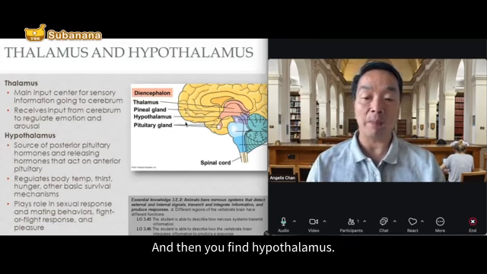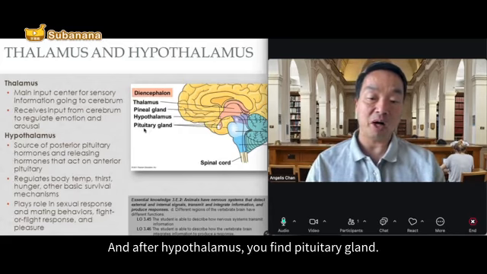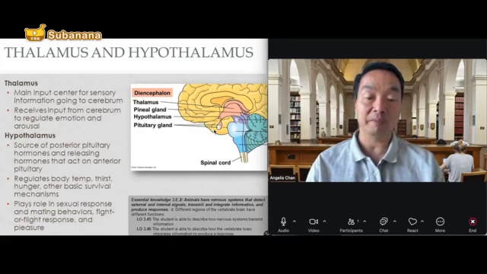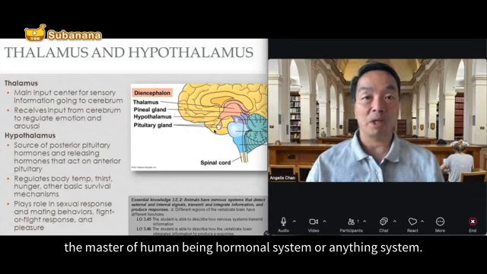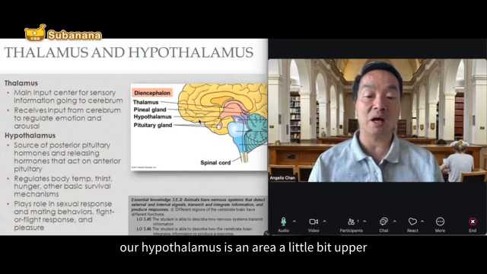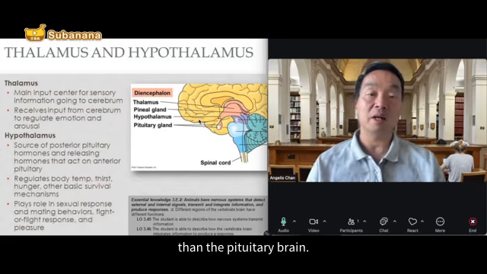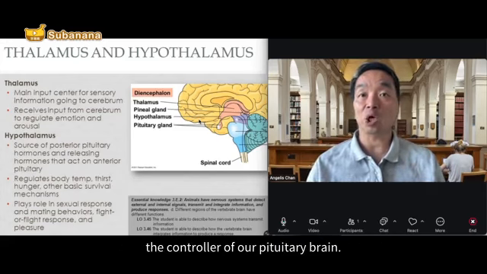And then you find the hypothalamus. This is another thing that is most important for this video. And then after the hypothalamus, you find the pituitary gland. The pituitary gland is more or less the master of the human hormonal system or endocrine system. As you see, the hypothalamus is an area a little bit higher than the pituitary gland, so you can imagine the hypothalamus is more or less the controller of our pituitary gland.